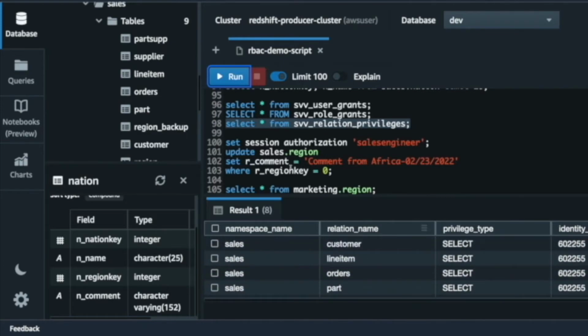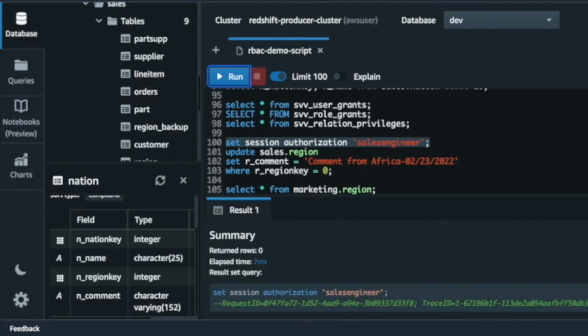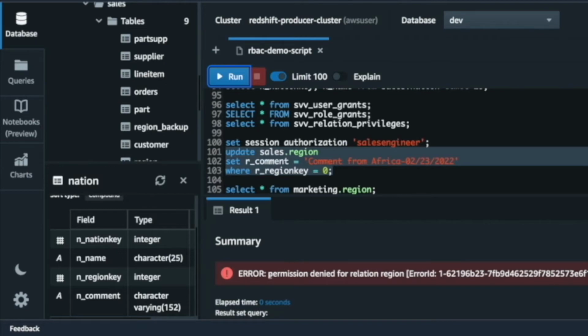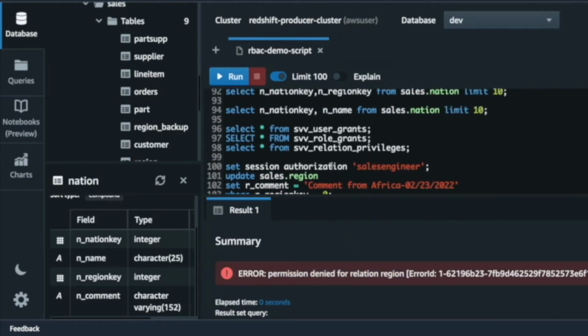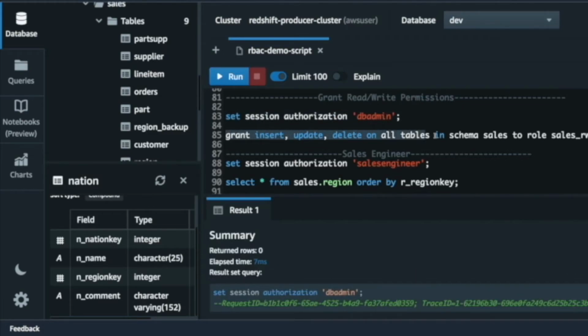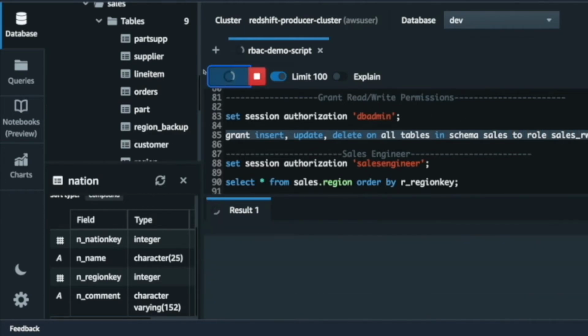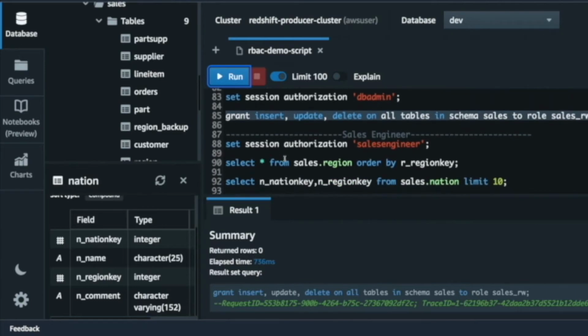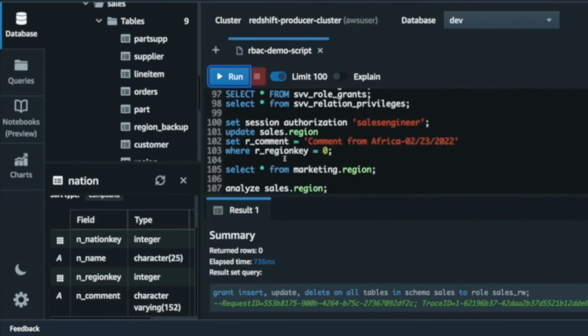columns allowed permission. Okay, so now let's set the session authorization to sales engineer, and let's try to update this. But obviously it has only inherited all the permissions from sales RO, and it doesn't have update or insert permission. So let's go back, elevate to dbadmin again, and then let's grant insert, update, delete specifically to sales RW. And sales RW was already granted to sales engineer, so now the sales engineer should be able to update.